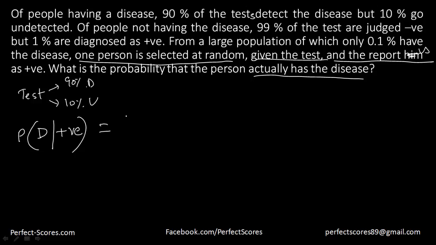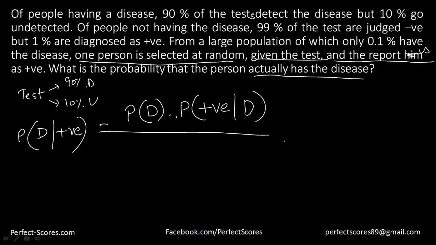So that would be equal to the probability of having the disease into the probability of person being tested positive provided he has the disease, right? Because in this case over here, if I talk about the whole sample space, we have the person having the disease. Now person can actually have the disease when he's tested positive and when he's tested negative, right? So these are the only 2 cases here, and we are supposed to find what is the probability that person actually has the disease. So we are supposed to find the probability that person has the disease provided he's positive.